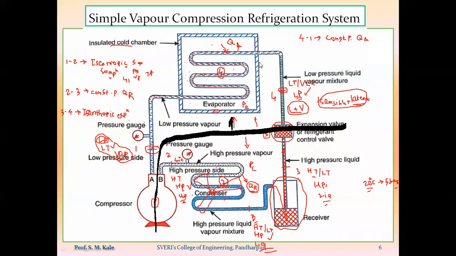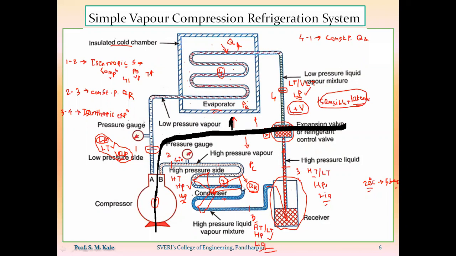Okay. Now in somebody's mind, there may be a question: why are we keeping lower pressure on the evaporator side and higher pressure on the condenser side? If I change the positions, that means if I had given the higher pressure to the evaporator and the lower pressure to the condenser, then what will happen?